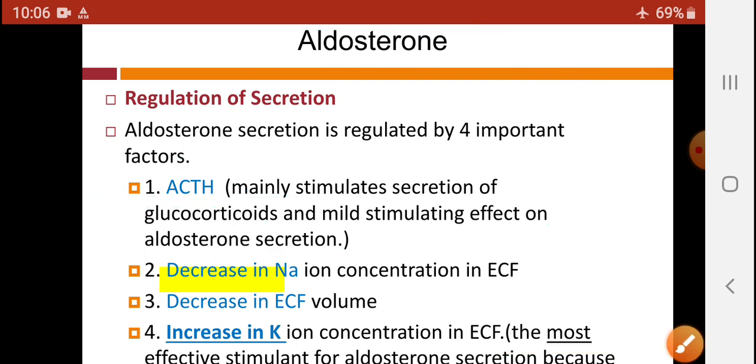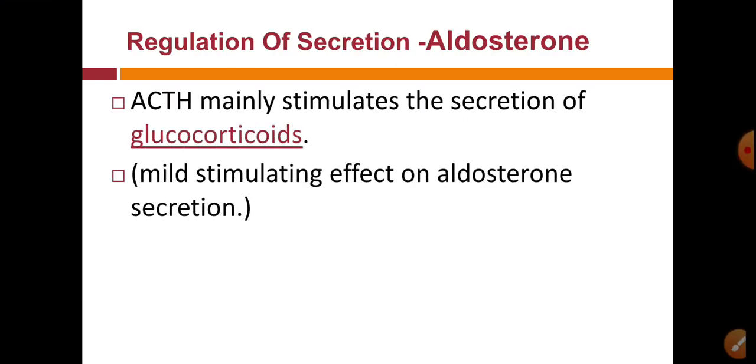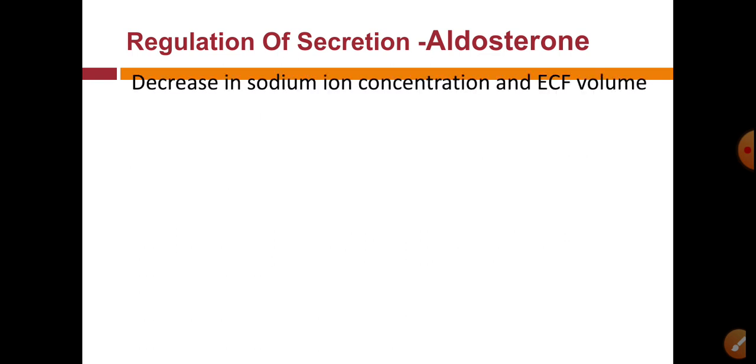Then the second factor is decreased sodium ion concentration, third one is decrease in the ECF volume, and fourth one is increase in K plus ion concentration. So the most effective stimulant for aldosterone secretion is the K plus ion concentration. ACTH, the first factor, mainly stimulates secretion of glucocorticoids rather than aldosterone. On aldosterone secretion, ACTH has only a mild stimulating effect.